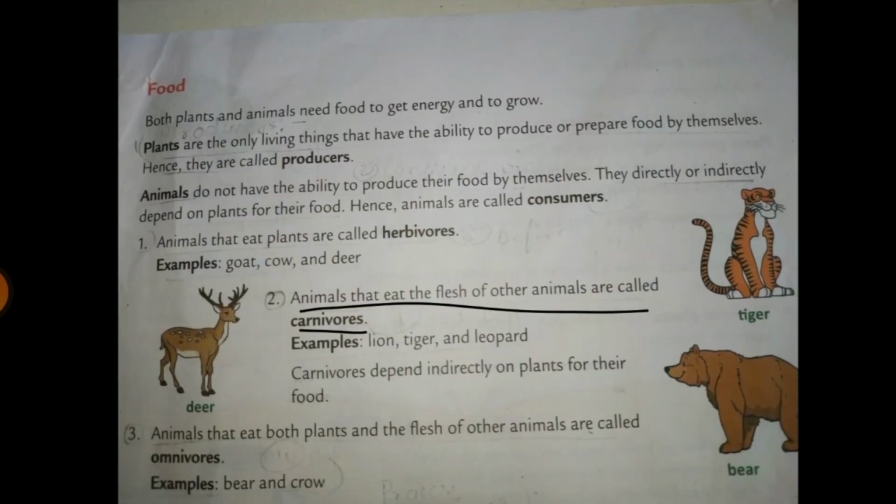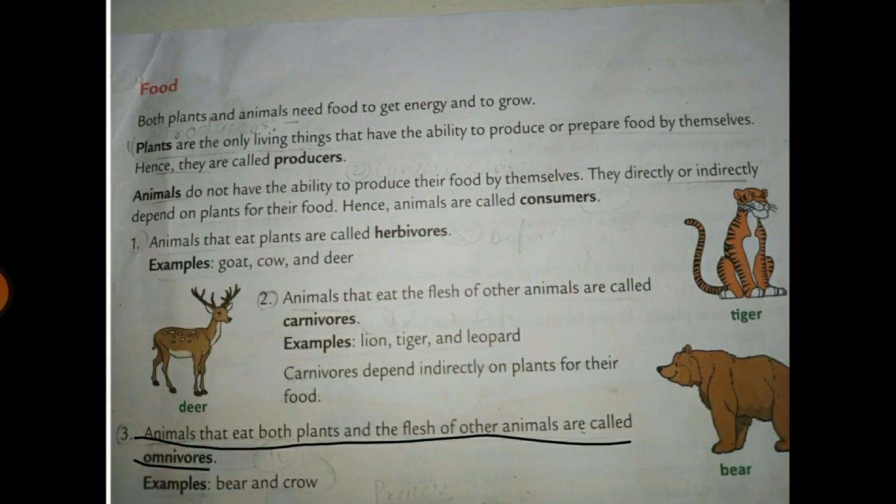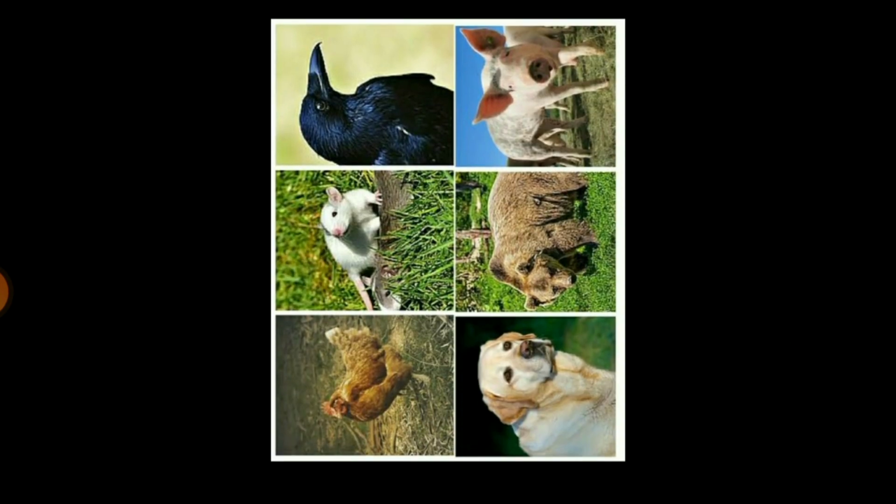Next one is carnivorous. Now what is carnivorous? Carnivorous are animals that eat flesh of other animals, like lion, tiger, leopard, etc. So here is the example of the carnivorous. Next one is omnivorous. Animals that eat both plants and flesh of other animals are called omnivorous. The examples are here.